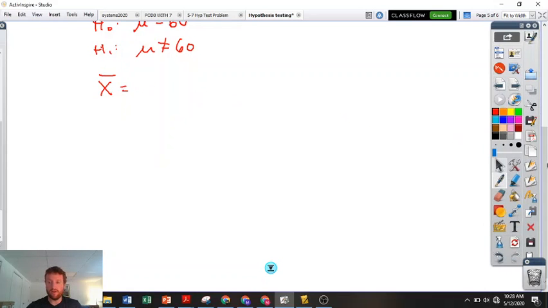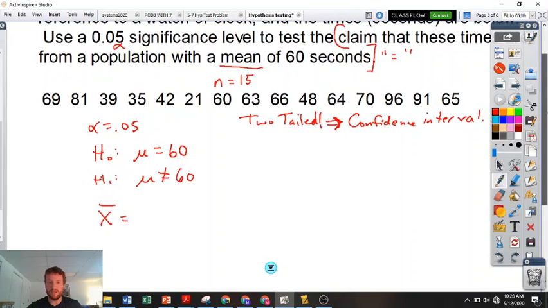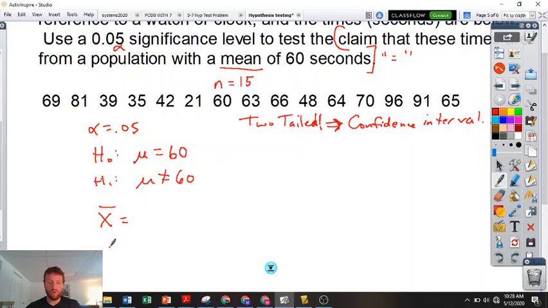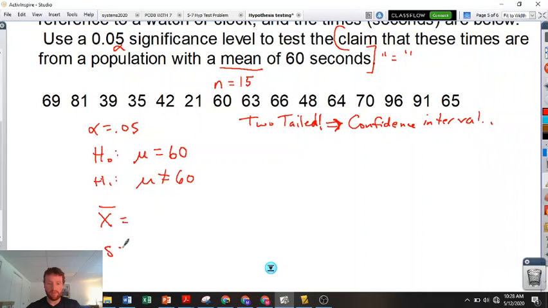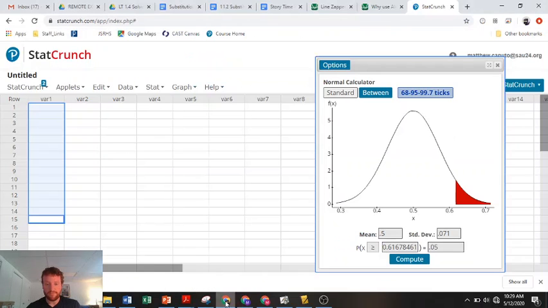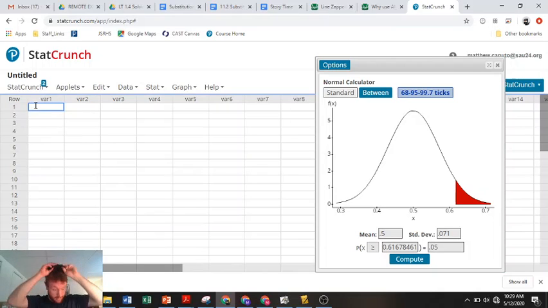So what did it give us? X bar was, it just gave us data. So what do we need? We need X bar. I'm using the formulas that we learned in the last unit. We need S and we need N. Well, I have N at 15, but I don't have X bar. Well, enter StatCrunch. Can someone read me the data that I had?